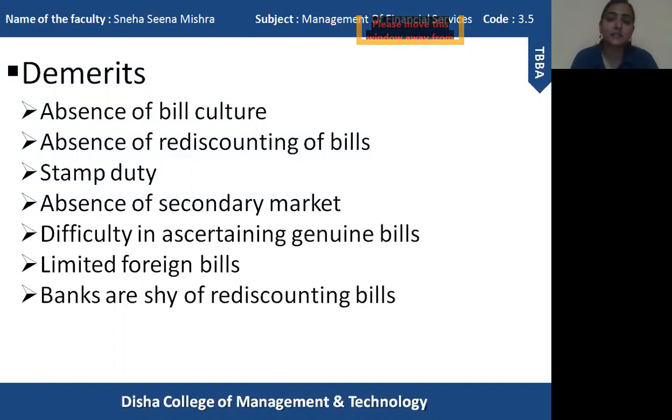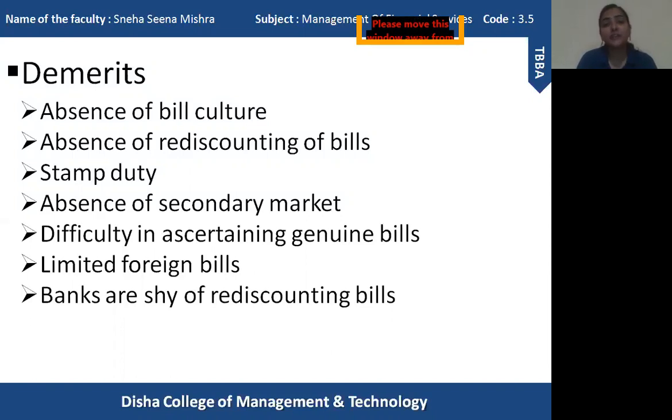Now let us discuss the last demerit of commercial bills. It says that banks are shy of rediscounting bills. Usually what happens, because of certain benefits of commercial bills, its high liquidity nature and other elements, banks also try to hold on to the bill till the maturity date. So there is no